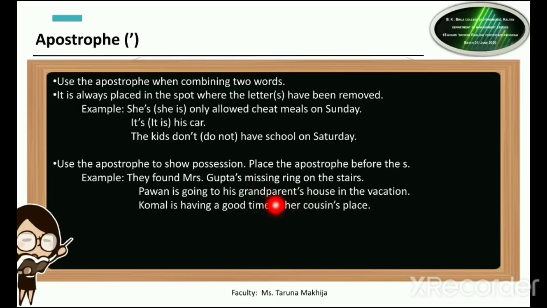So after the word grandparent, we give apostrophe and then we write the letter S. Komal is having a good time at her cousin's place. So after the word cousin, we give apostrophe and then S, because where is Komal going? She is going to her cousin's place. So this is how apostrophe is used. You use it in place of some letters. When you remove some letters, you use apostrophe in their places, and you also use apostrophe to show some kind of possession.